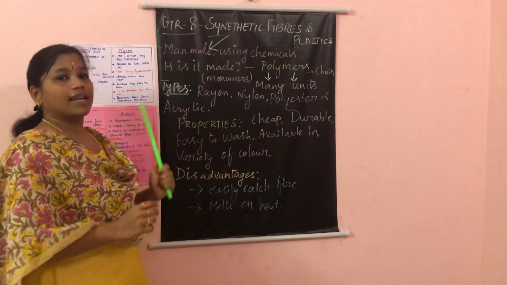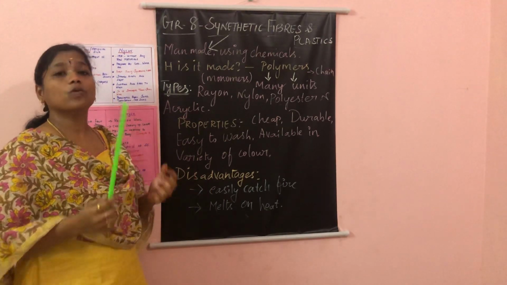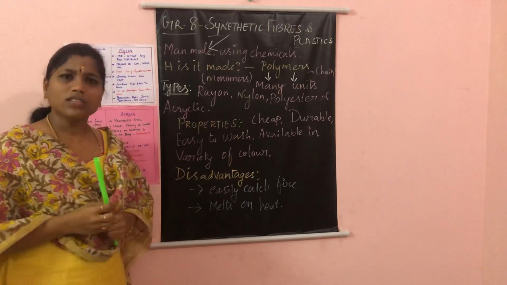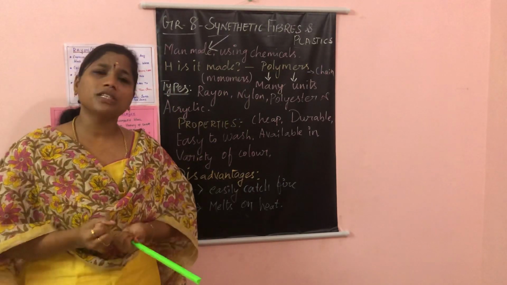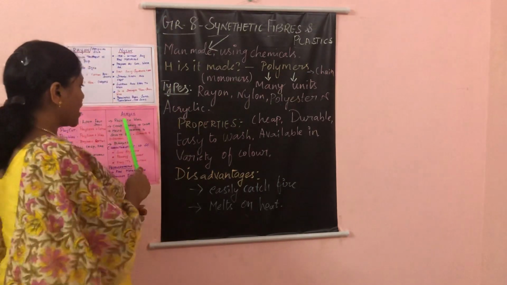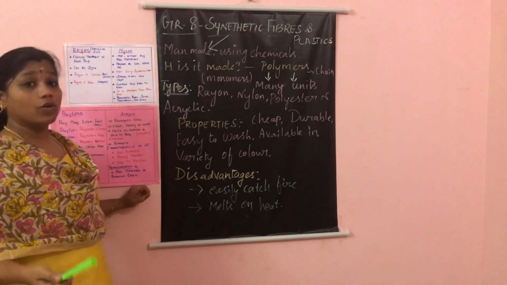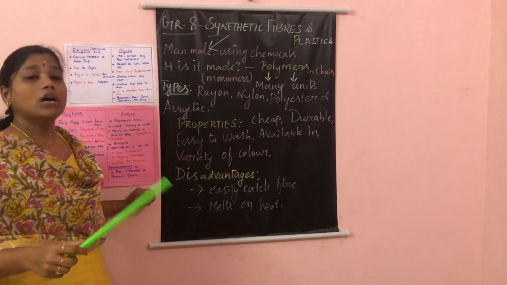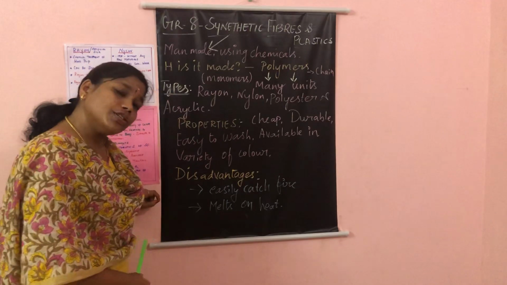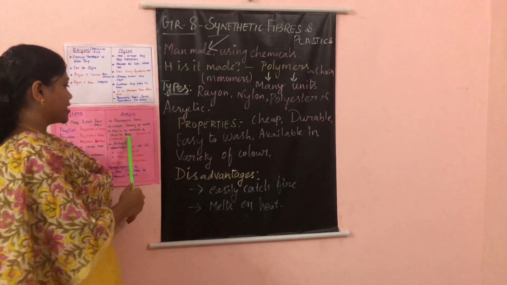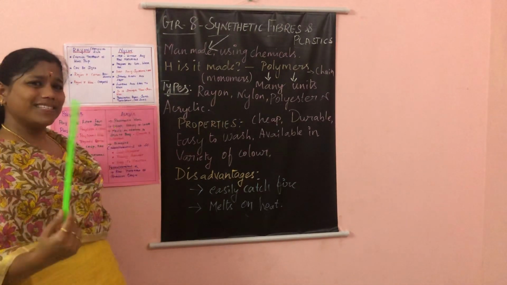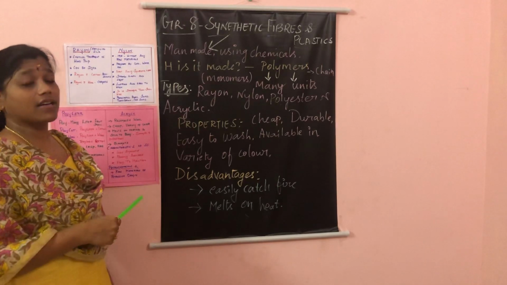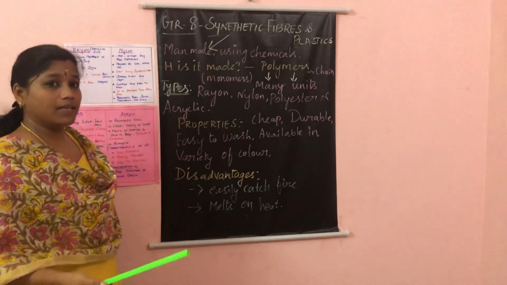Next is acrylic. Acrylic resembles wool. Okay, wool is very costly, right? We need to poach animals for getting wool. But in the case of acrylic, it resembles wool, is very cheap, and is also available in a variety of colors. Next, what is the disadvantage? The advantage of acrylic is that it is very cheap and available in many colors.